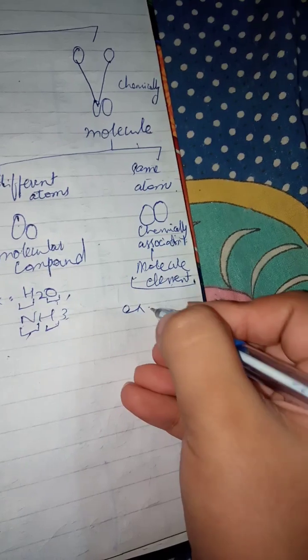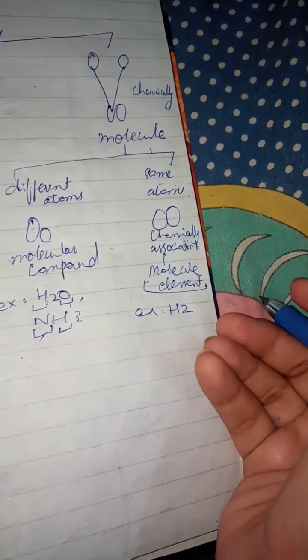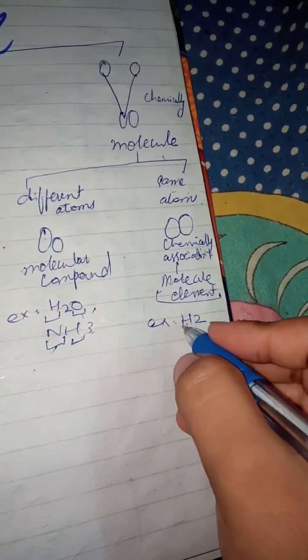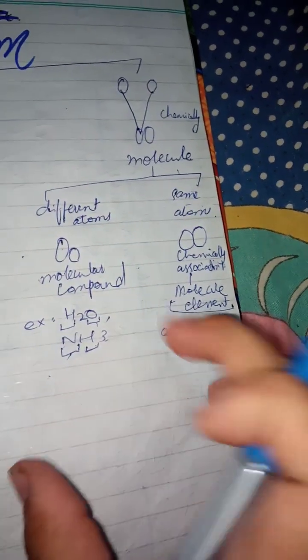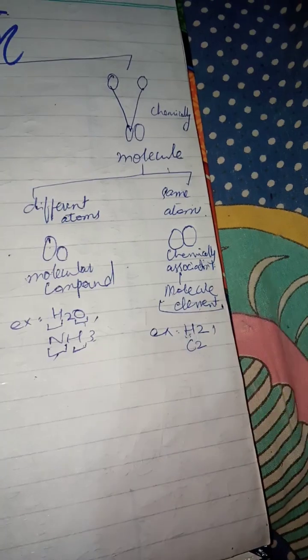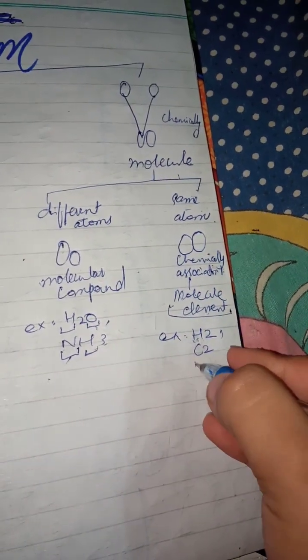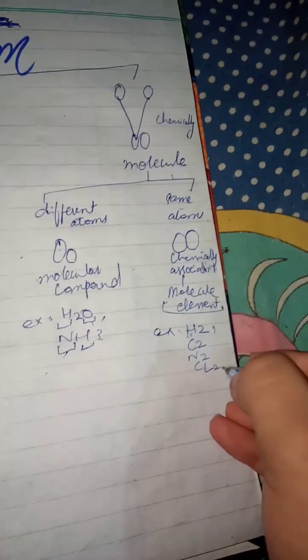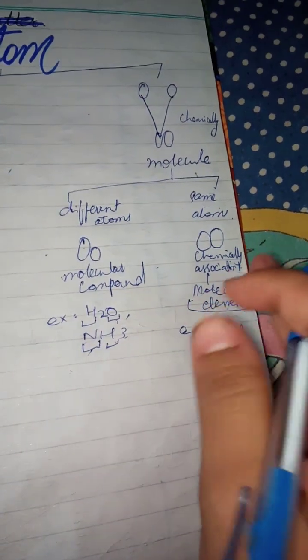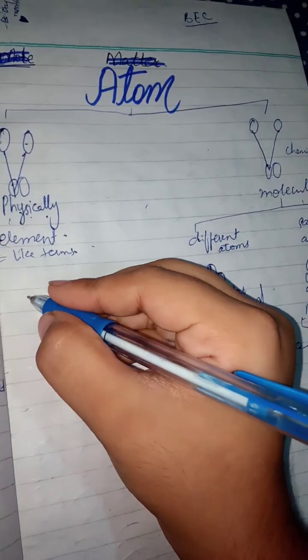And if we talk about the same atom, that could be H2, simple hydrogen 2. This means I have taken two hydrogens, but these are the same, not different. If you have carbon 2, nitrogen 2, chlorine 2, these are all examples of same atoms.